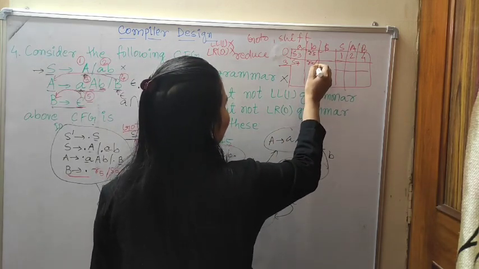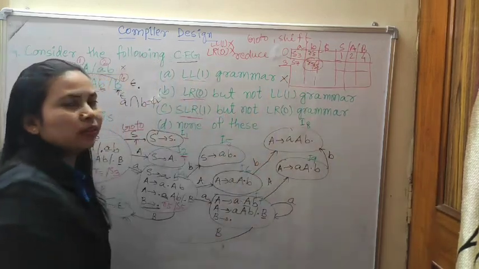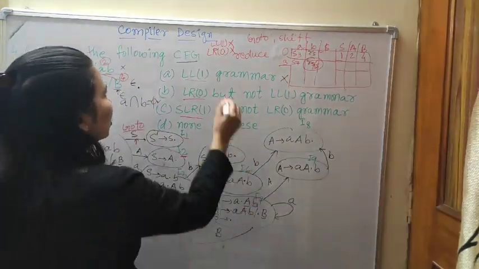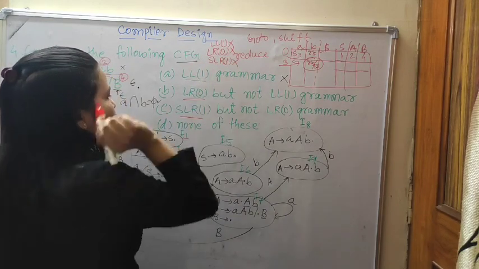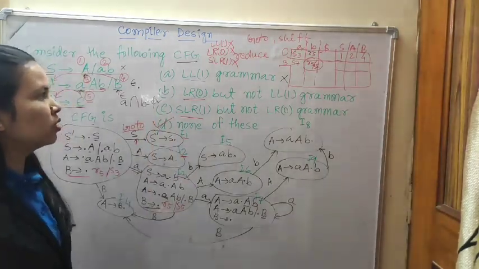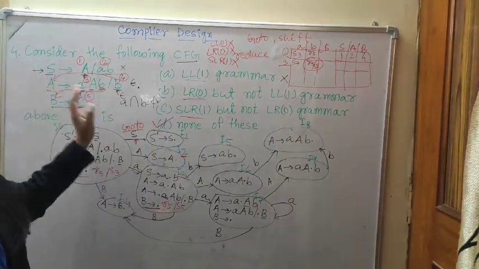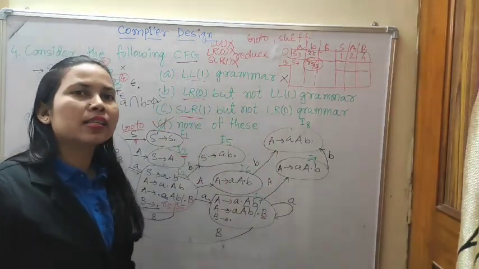Again it is the problem. Shift 5, C. Again multiple entries will come. So that is why it is not an SLR1 grammar also. So what is the correct answer? Option number D, none of these. Because this production rule is not LL1, not LR0 and not SLR1.